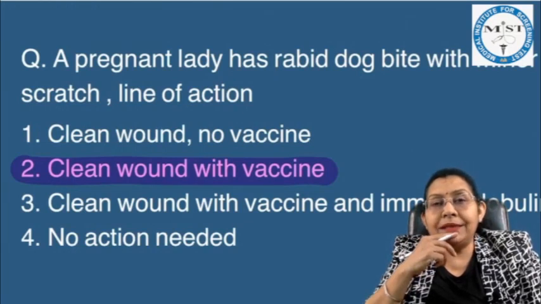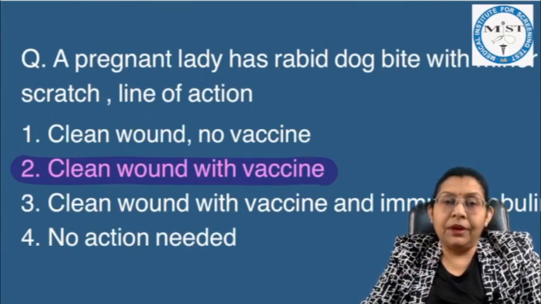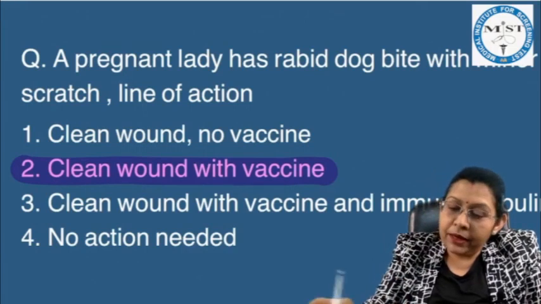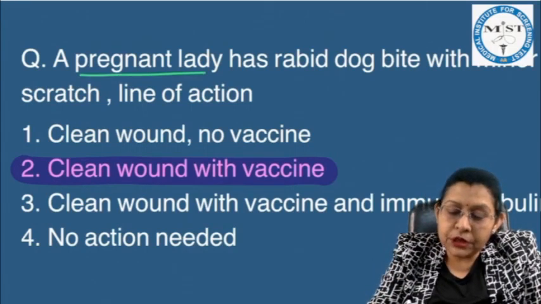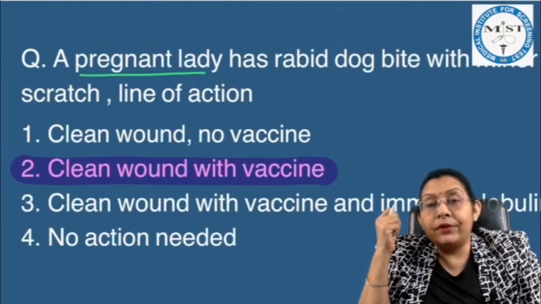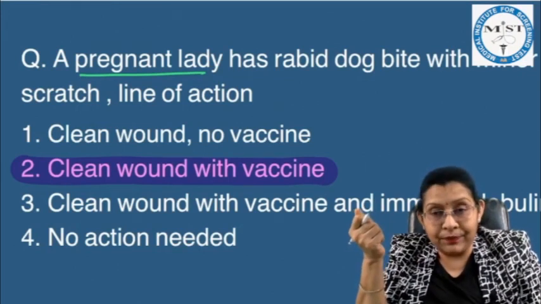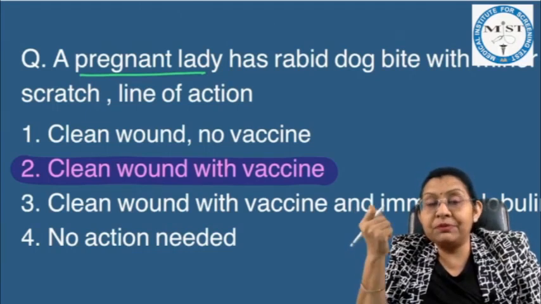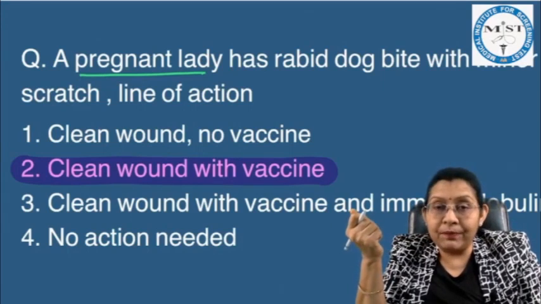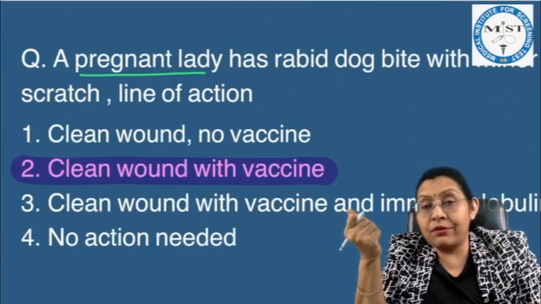A pregnant lady had a rabid dog bite with a minor scratch, line of action. Now here, they have simply given you this word to confuse, because the thought we had in our mind was that vaccines are not safe during pregnancy. Yes, some vaccines are not safe, especially the live vaccines, but the killed vaccines or the life-saving vaccines can be given. So obviously the rabies vaccine is a life-saving vaccine if you have a doubt about rabies infection.